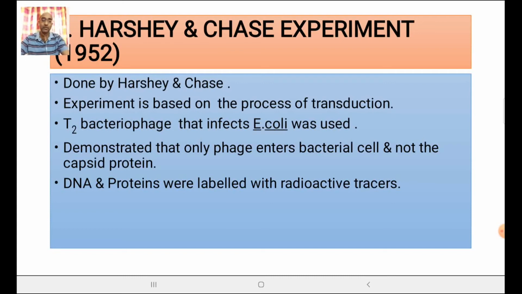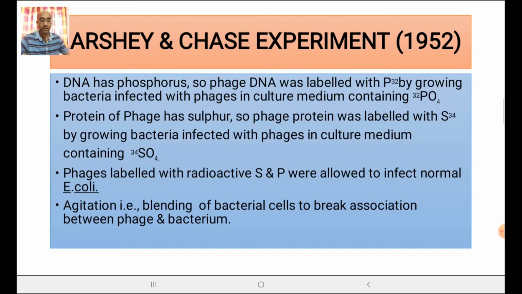How did he determine it? Actually, for this experiment, he first labeled the DNA and proteins with different radioactive tracers. So he first radio labeled DNA and proteins. Let us know how he did that. DNA contains phosphorus. Got it? Thus the DNA of the phage was labeled with radioactive phosphorus P32. How was that labeling done? By growing the bacteria infected with phages in culture medium containing radioactive phosphate.